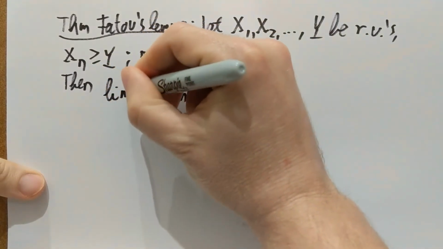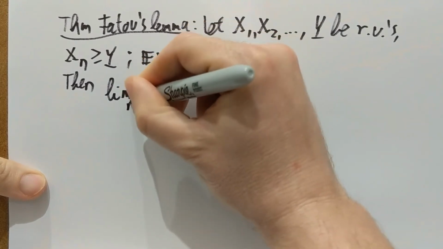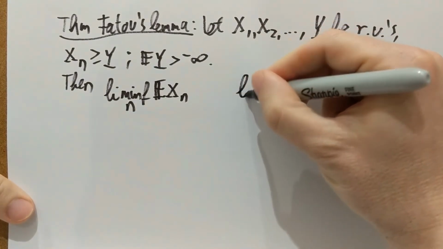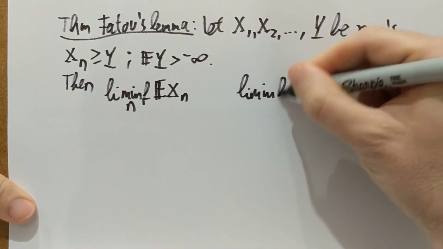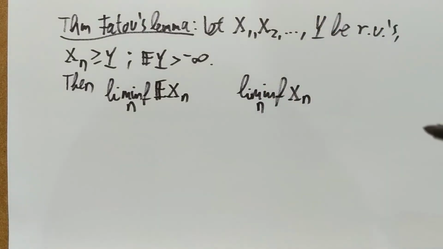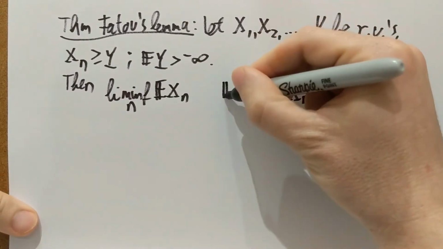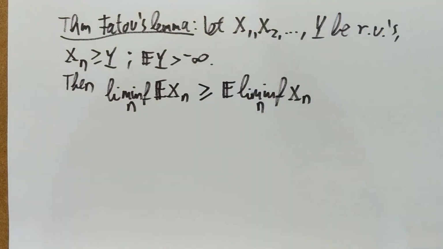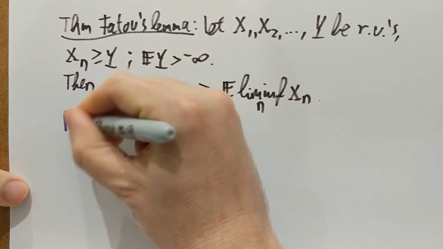But in any case, I can always take a lim inf of these expectations. And I could as well take the lim inf of the random variables themselves. Again, I don't have any assumption on the random variables, but the lim inf always exists. And I can take an expectation of that one. And Fatou's lemma tells me that one is larger than the other, namely the lim inf of the expectations is larger than or equal to the expectation of the lim inf. So that's Fatou's lemma. Okay. How do I prove this?